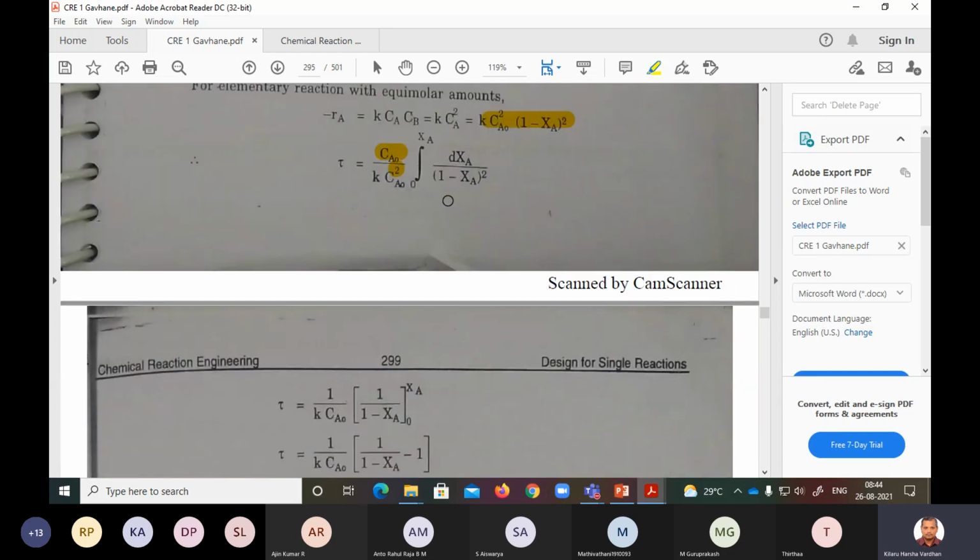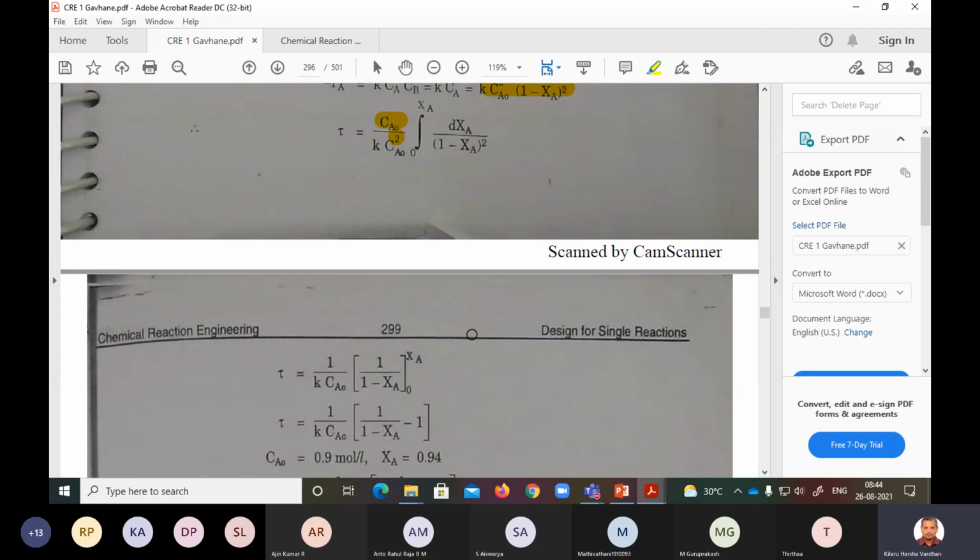So what is the integral for this? The integral for this is 1 minus 1 by 1 minus xa, because the differential for this should be this. So you put a negative here and a negative here, then it will come as minus 1 by 1 minus xa. That is the integral for this. Here already one negative is there, negative, negative becomes positive. Don't expect me to do all these integrals because these are the basics. How you are getting from this to this, don't ask me. It's difficult for me to start telling the integrals again. You should know these are some school stuff, +1, +2.